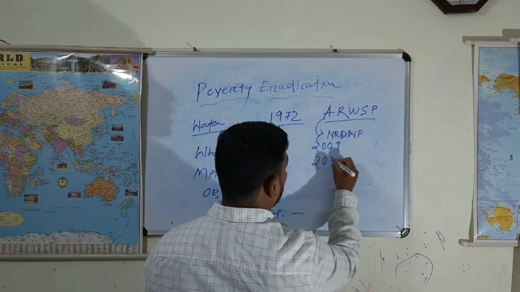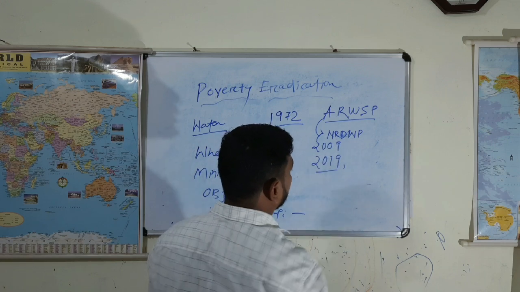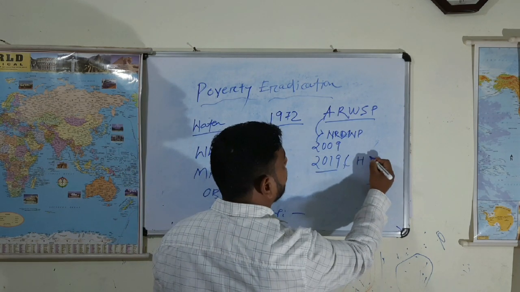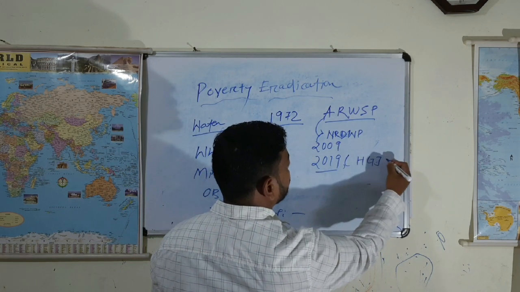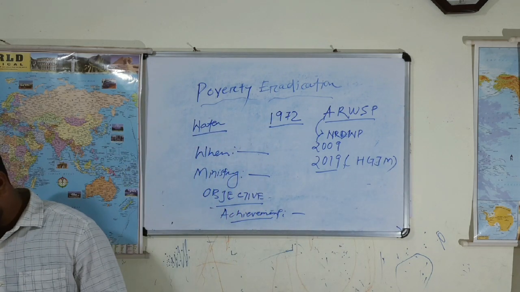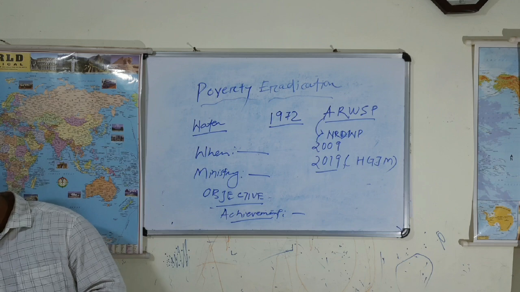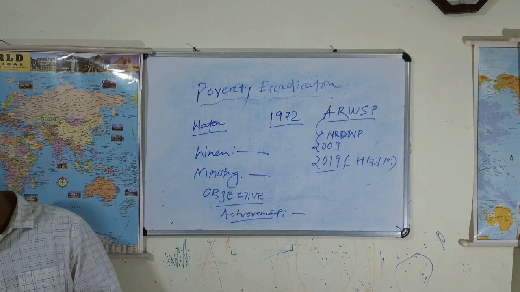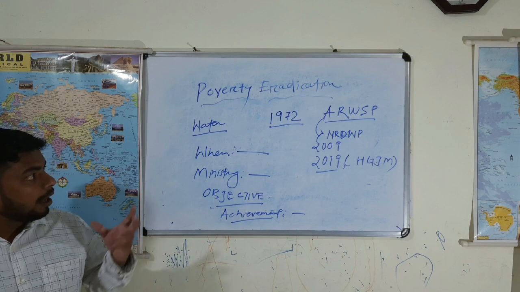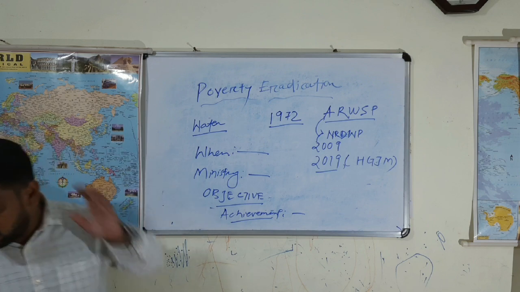And in the year 2019, the pace further increased and Har Ghar Jal Mission was launched. So first, in 1972, it was named Accelerated Rural Water Supply Program. Then it was renamed National Rural Drinking Water Program.